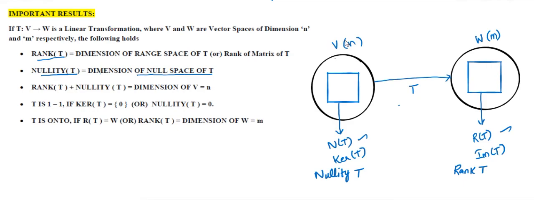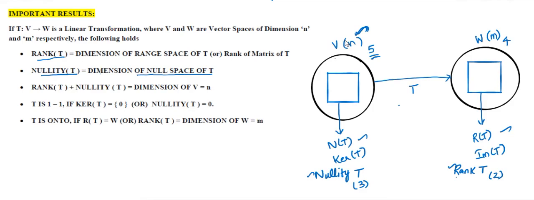And we have a very important result: if you add rank T and nullity T, you should get the dimension of V. For example, if this dimension is 4, the rank T and nullity T must be like this: nullity T may be 3 and rank T must be 2 in order to satisfy this result.